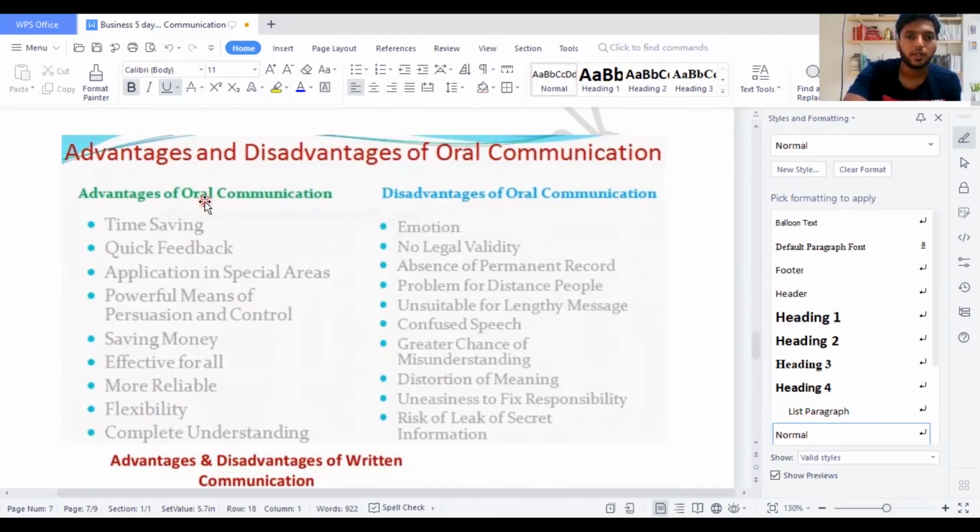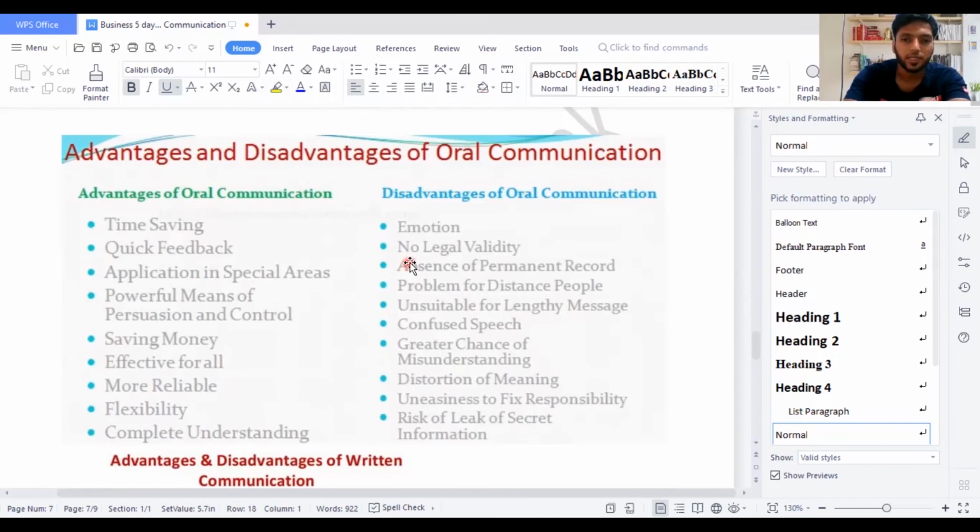I'll explain these things. Advantages of oral communication: it's very time saving, quick feedback, application in special areas, powerful means of persuasion and control. When you speak, you can speak through emotion, so you can control people. For example, if the person is to be punished, you can say, "If you don't come to work on time, I'll put you out." The way you are presenting can be a threatening voice, so of course it's persuasion and control. Saving money, effective for all because you don't spend anything. It's just an easy way of transaction, more reliable, flexibility, complete understanding.